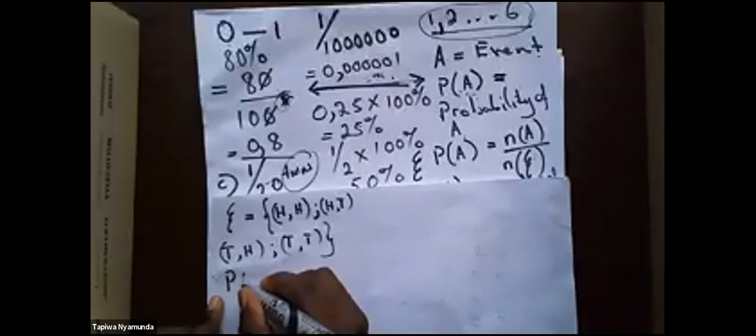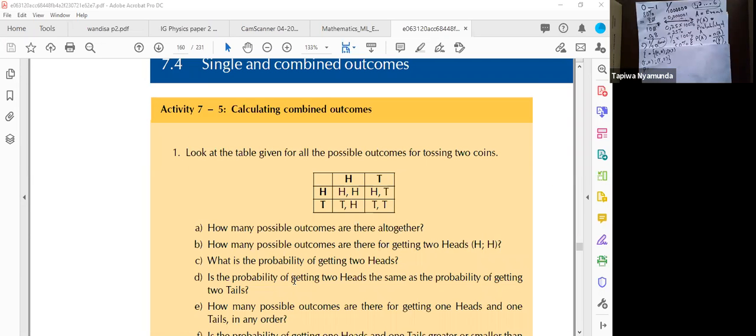So the formula is saying probability of the event. What is the event? Let's go back to the question and look at the event. What is the event, guys? He says, what is the probability of getting 2 heads? So the event here is head, head. That is the event. How many times? So we are saying number of heads, heads over number of universal sets.